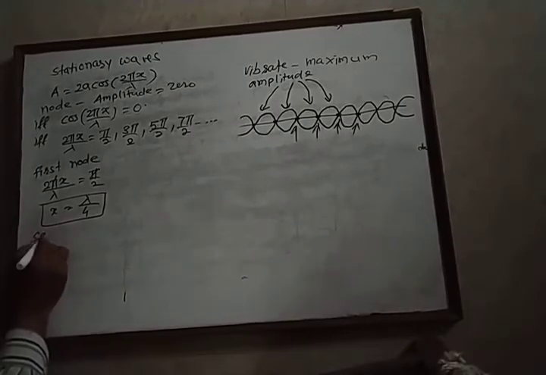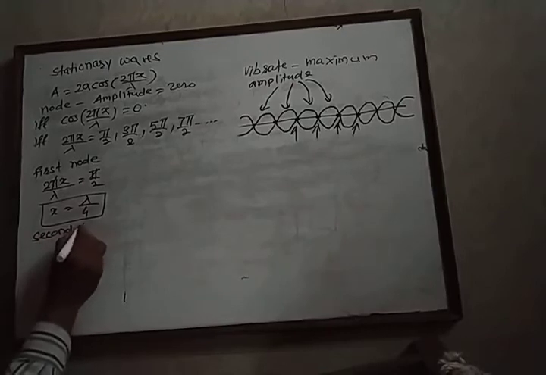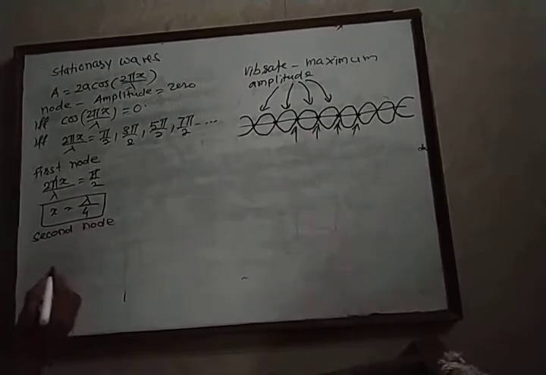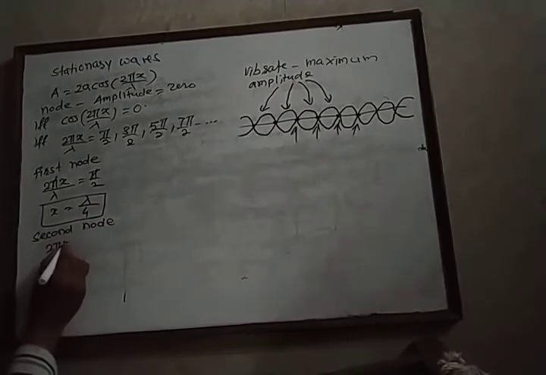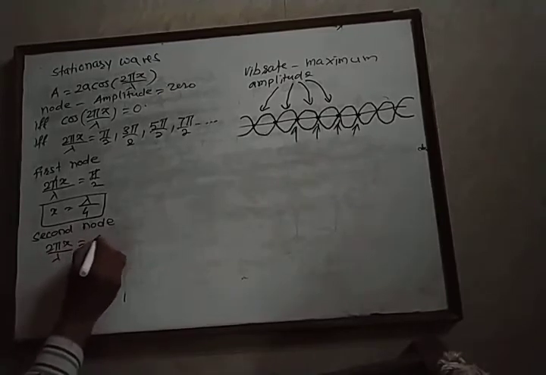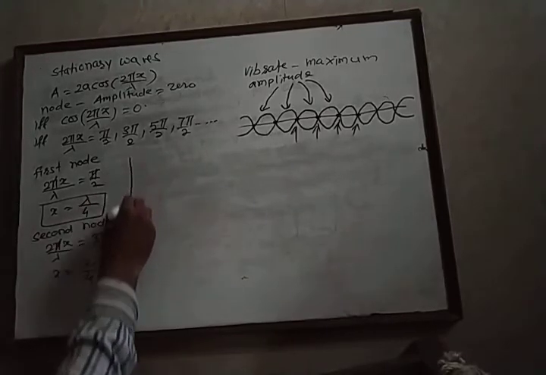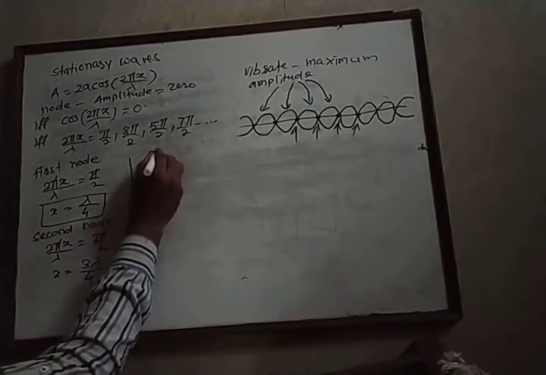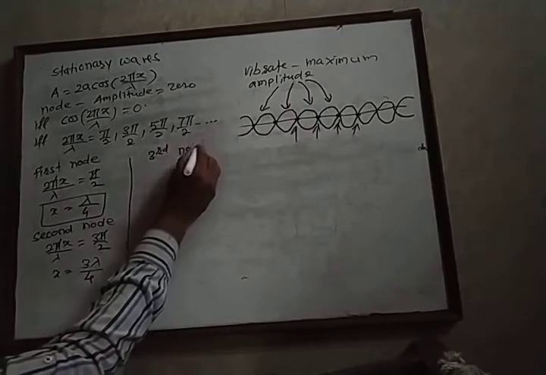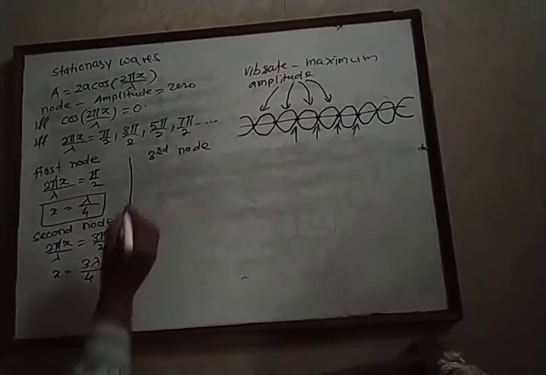Now we calculate the distance of the second node from the origin of the wave. Twice pi x upon lambda is equal to 3 pi by 2. Substituting, pi gets cancelled, and therefore we get x equal to 3 lambda upon 4. This is the distance of the second node from the origin. Now we calculate the distance of the third node from the origin.